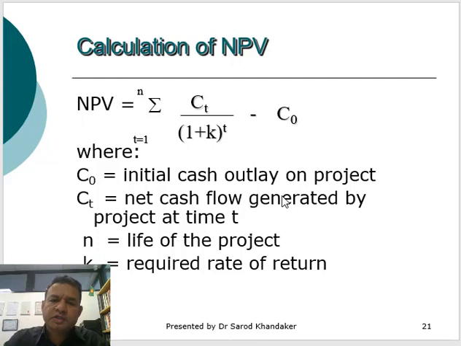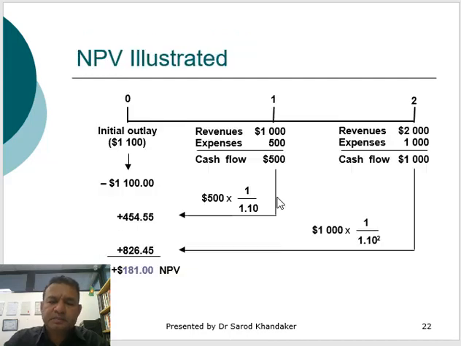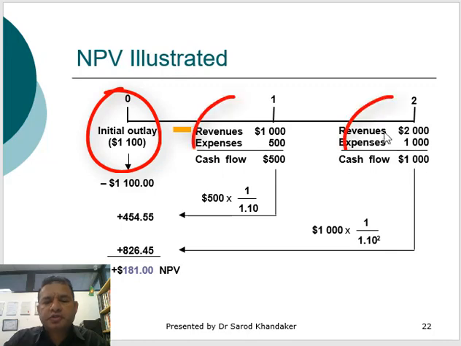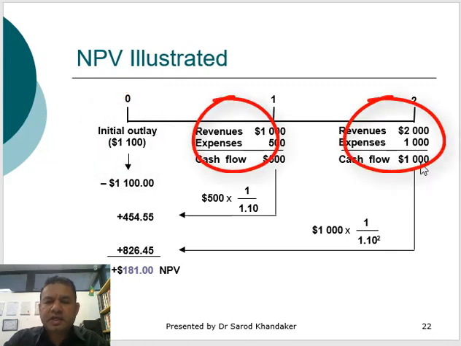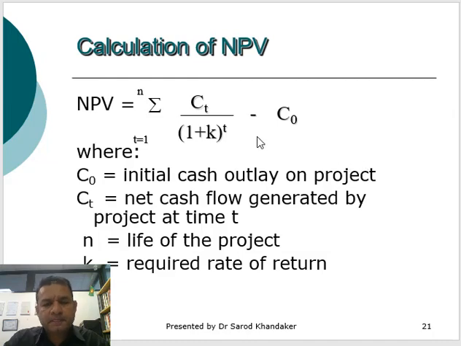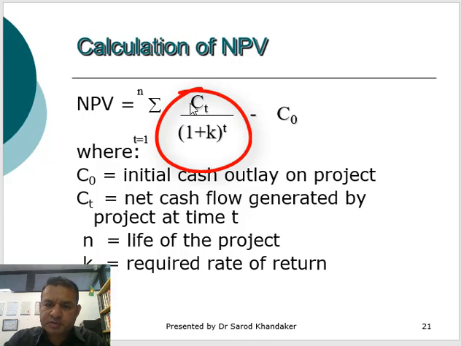The first thing we'll look at is the NPV. The NPV is basically the initial outlay minus all the future revenue after cost. If you look at the formula, C0 is the initial cash outlay of the project, and this part is the cash generated from the project.